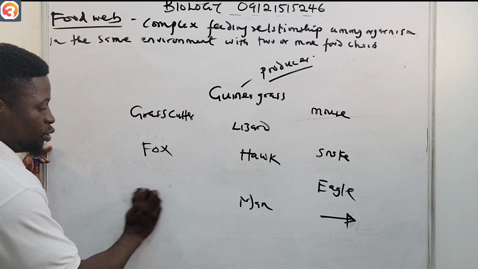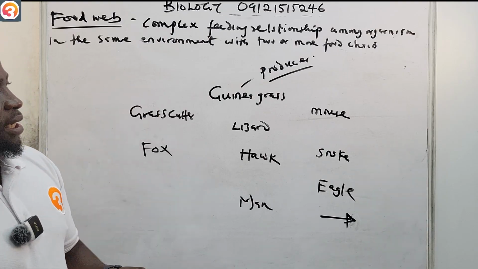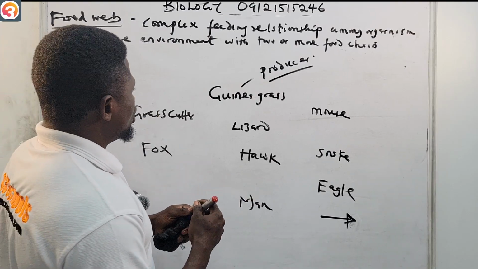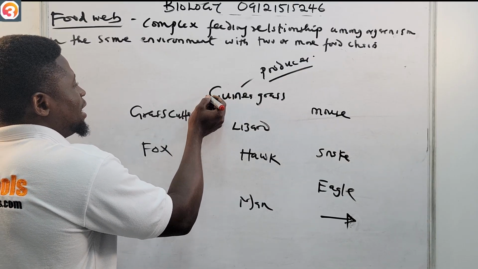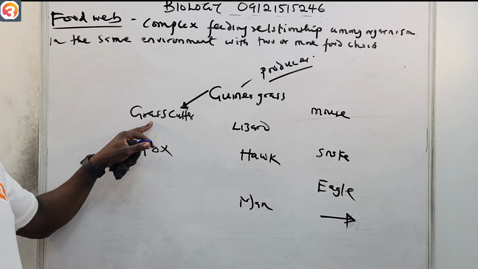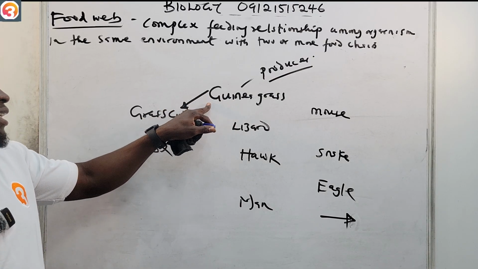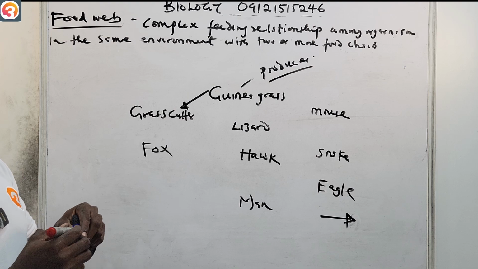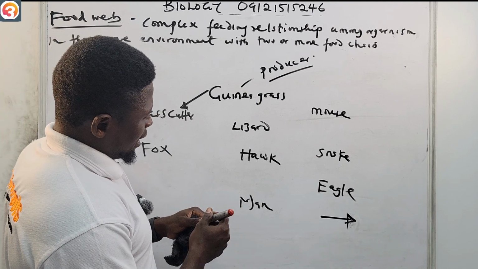So we use our arrow to show the feeding relationship between these organisms. Number one, you know that definitely grass cutter will eat grass, so energy from the guinea grass will be transferred to the grass cutter. Let's also find some other ones.